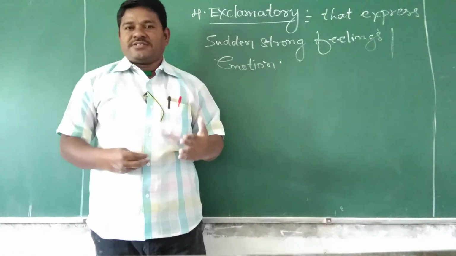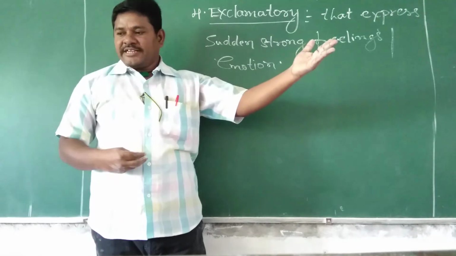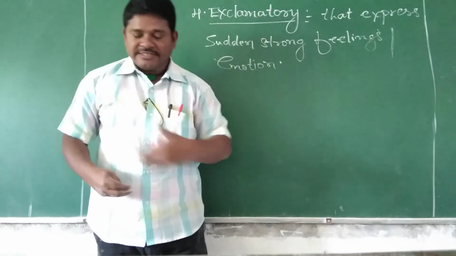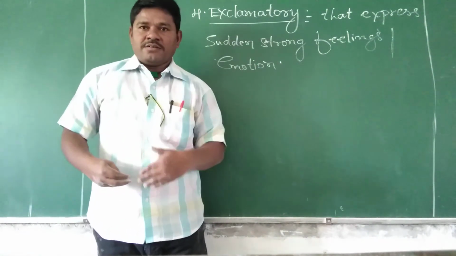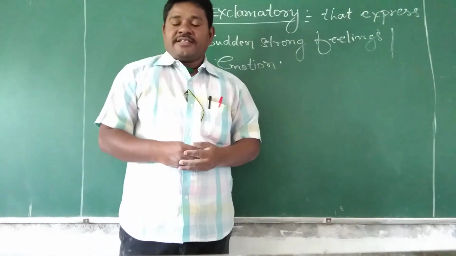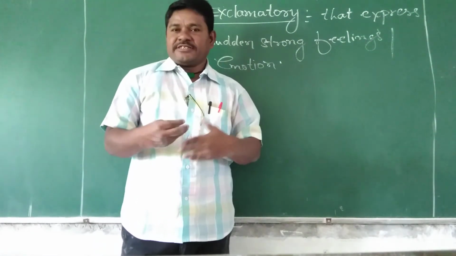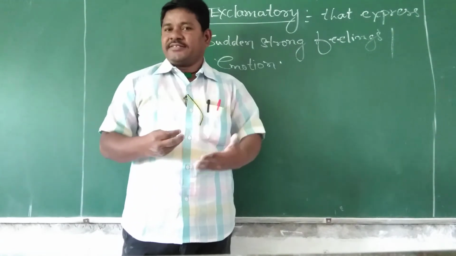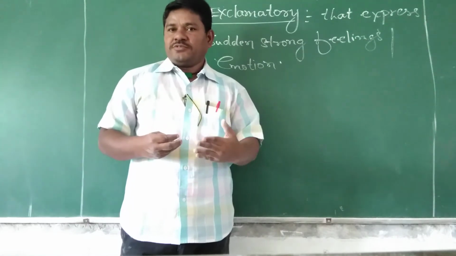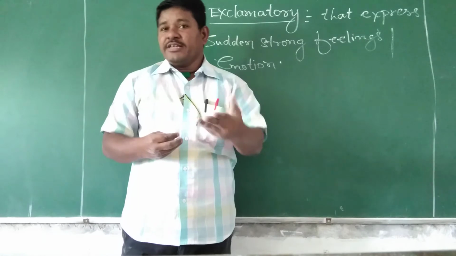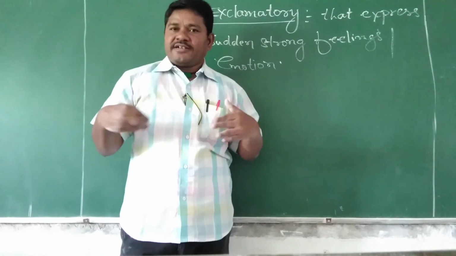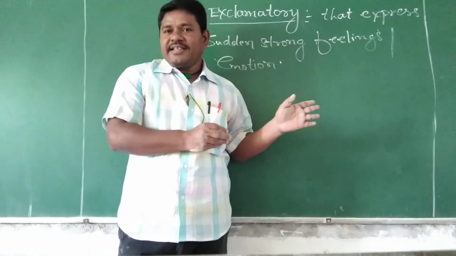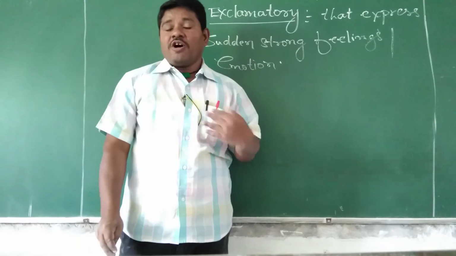Or sometimes when we visit a funeral procession, or where the dead person is made to lie or sit, at that time the people express their emotions, like a song of death, we say mourning. They will be crying. That means they have feelings for the person who is dead, isn't it? So in those feelings only, they start to cry. So that is an example which expresses sudden strong feelings.